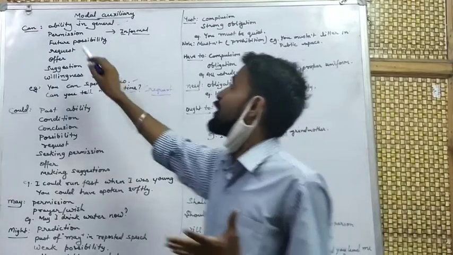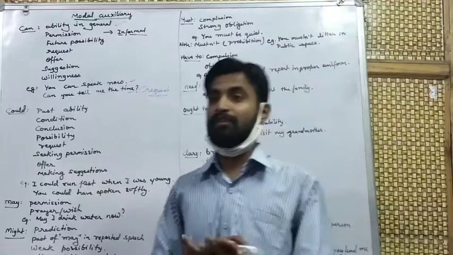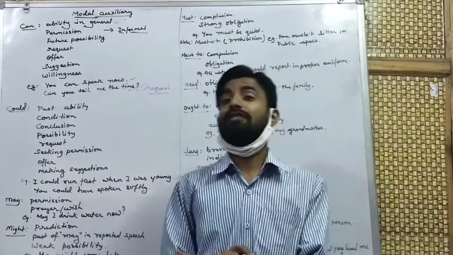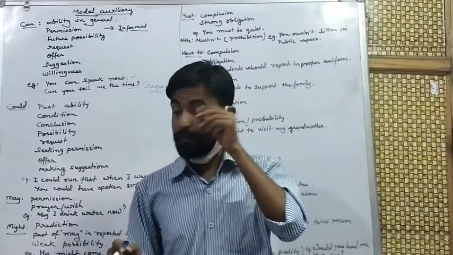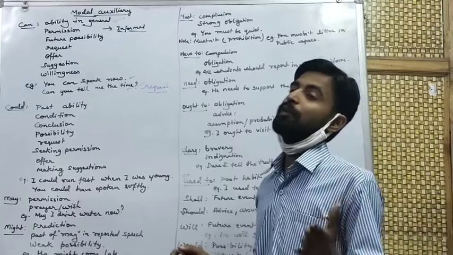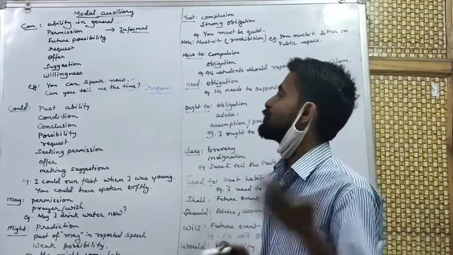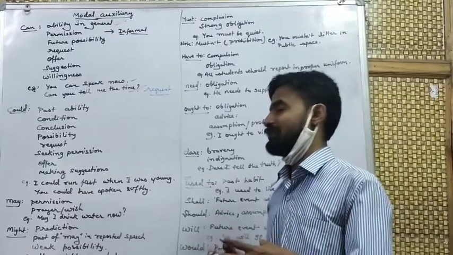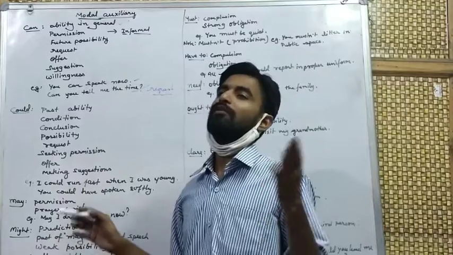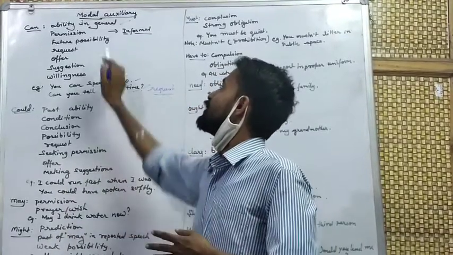It also shows permission. Informal permission. Not like may. May is used for formal permission. Can is used for informal permission, just like we take informal permission with our friends and with our parents. But if we take permission from our teachers or our seniors, then it is formal permission.